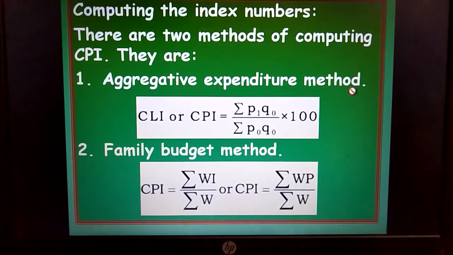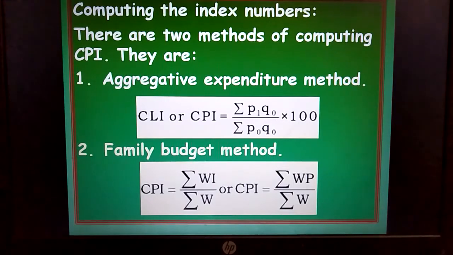The aggregative expenditure method is very much similar to your last year's price index number. You can look at the formula: sum of P1 divided by sum of P0 is present, and Q0 is the weight applied. This is exactly the last year's price index number.